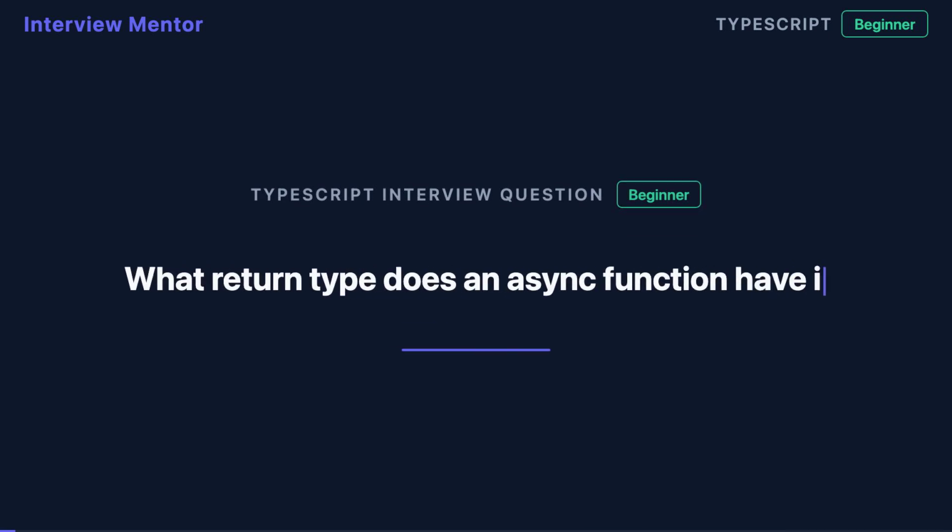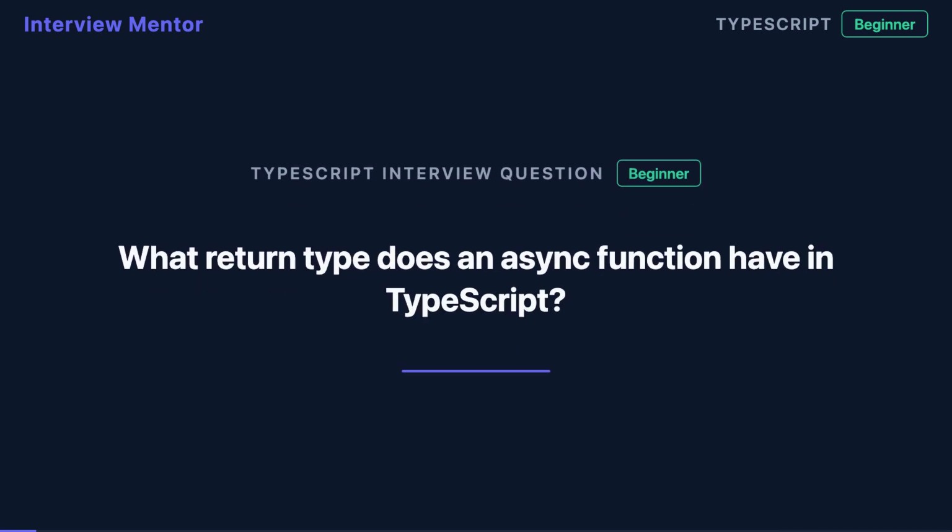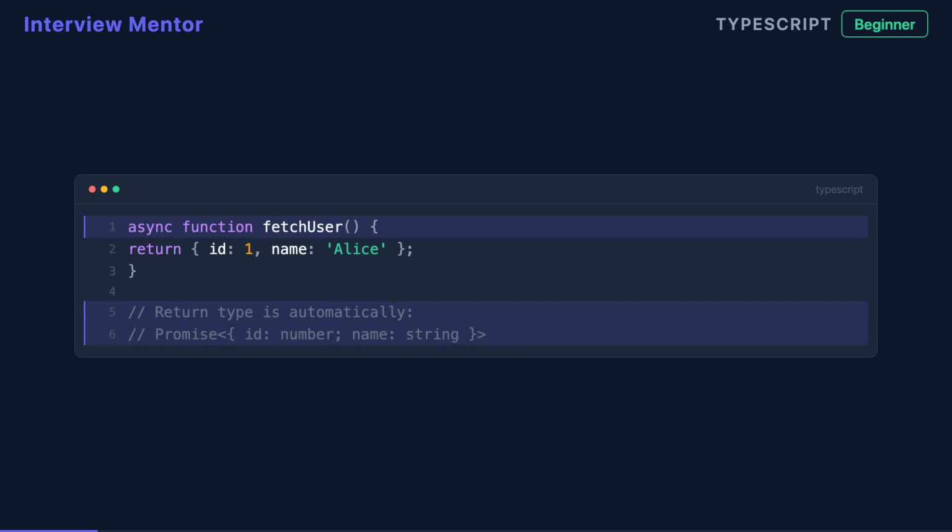Here's a question that trips up even experienced developers. What return type does an async function have in TypeScript? The answer might surprise you. Every async function in TypeScript returns a promise. It doesn't matter what you write in your function body. The moment you add the async keyword, TypeScript automatically wraps the return type in a promise. This is not optional. It's the fundamental behavior of async functions.